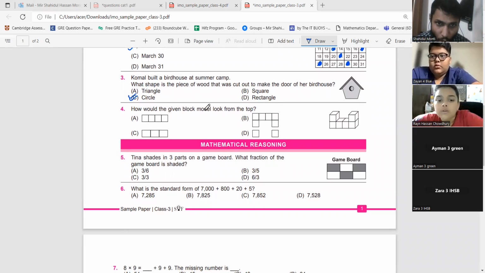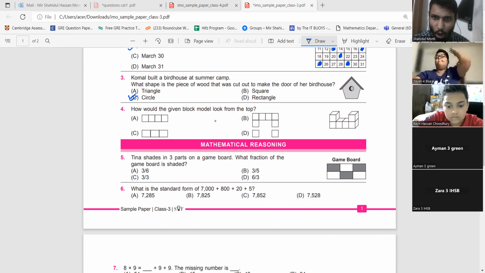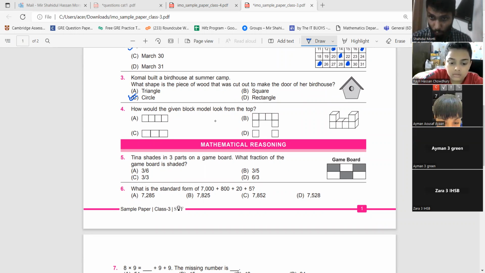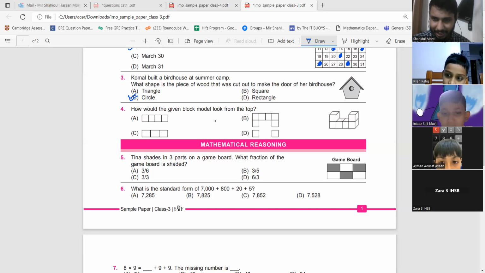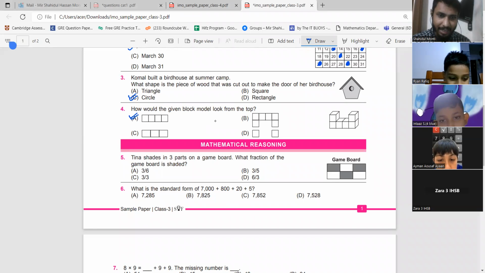How would the given block model look from the top? So we have a block model here. If you look from the top, how will it look? I think it should be A. If you look at the top, you're going to see one square, and in the middle, you are going to see 2 squares. So the top view will give us 4 blocks like this. So the answer should be A for apple.